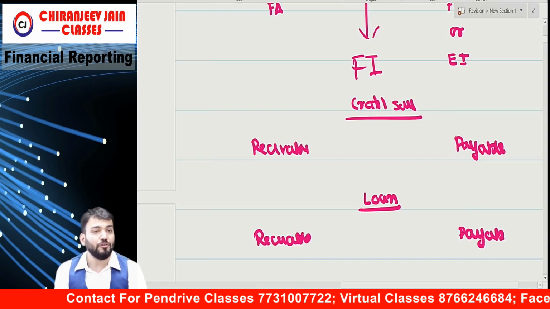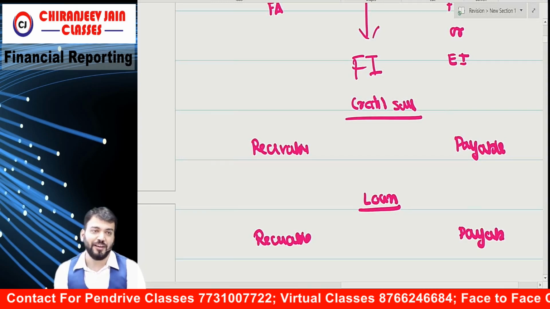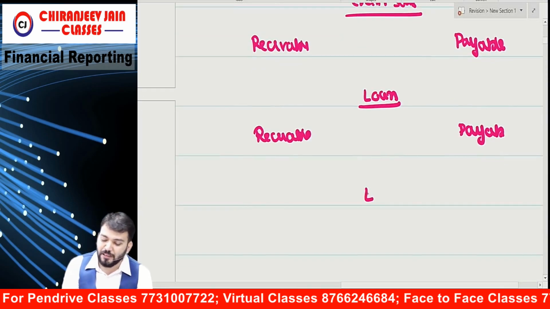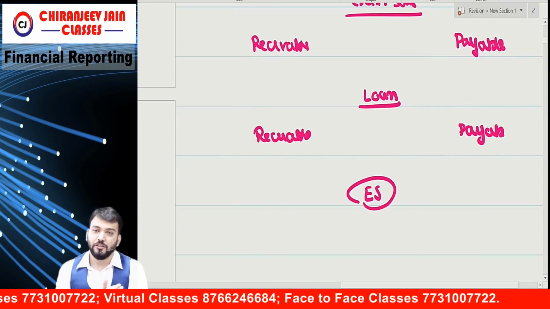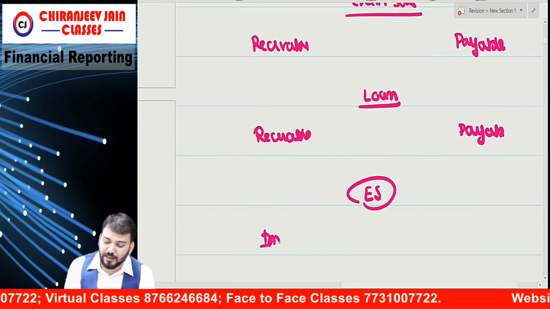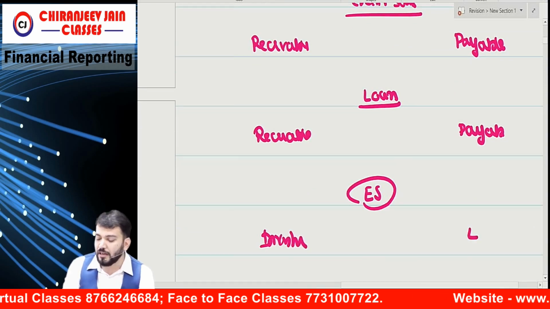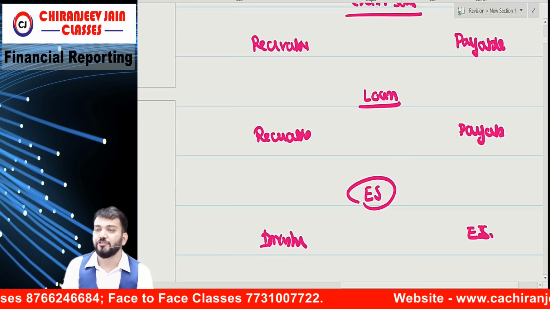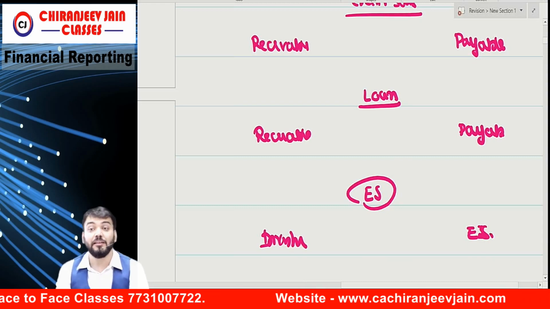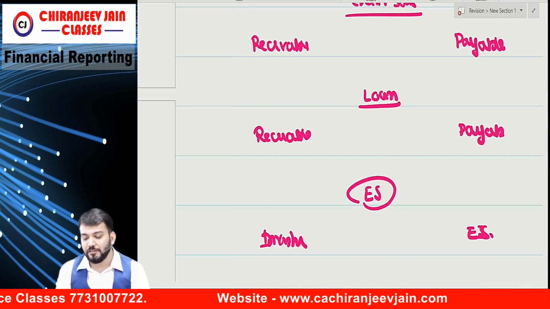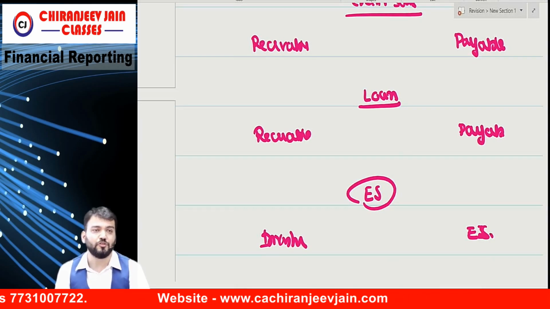Therefore, this will also be a financial instrument contract. For example, one entity has issued equity shares. In one entity, there will be investment in equity shares, and in the other entity, this will be equity share capital. So this becomes financial asset of one entity and equity instrument of the other entity. Therefore, this is also a financial instrument contract.